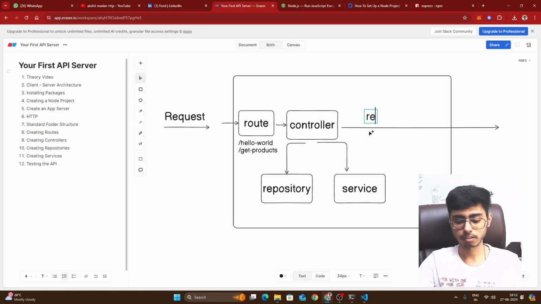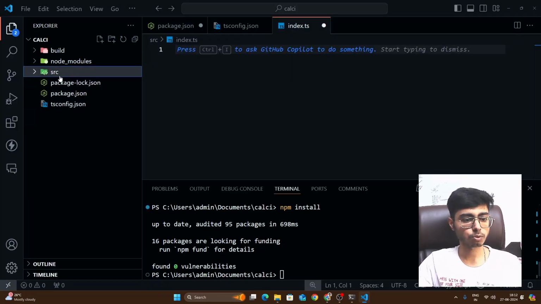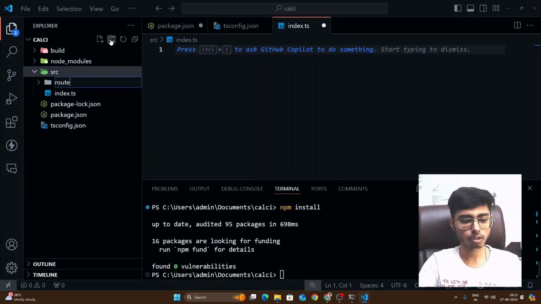So something like this, right? The response goes back to the client. So this is what we have to create. So what I'll do is, over here in my source folder, I'm going to create a folder for routes.